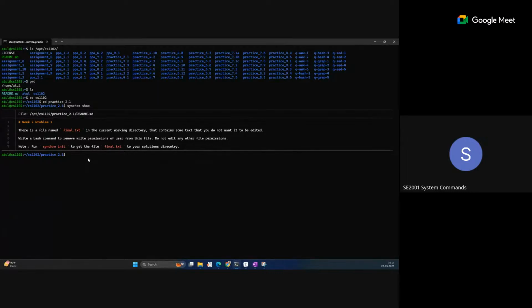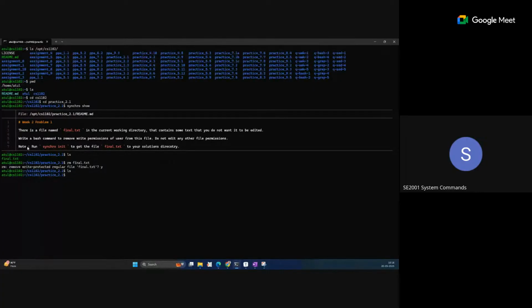So that means there is one file. If you run this ls, final.txt is visible because I have already done this previously. Let's remove this. It is write protected, so a permission issue is coming. So now this is deleted. Now with ls, there is no file in this directory.